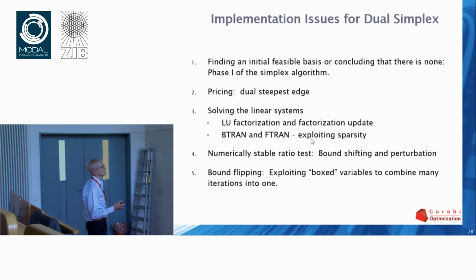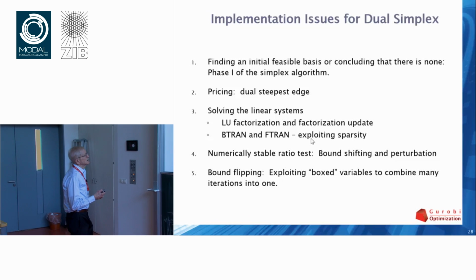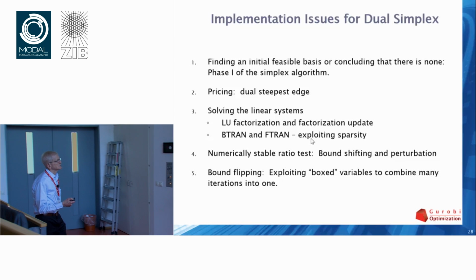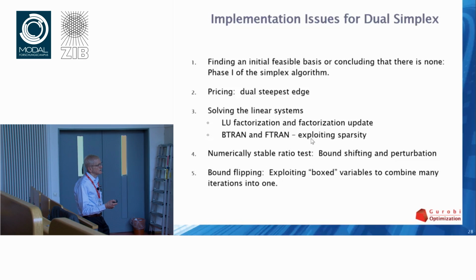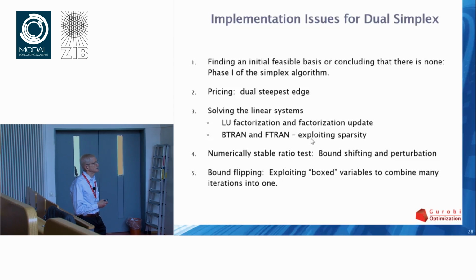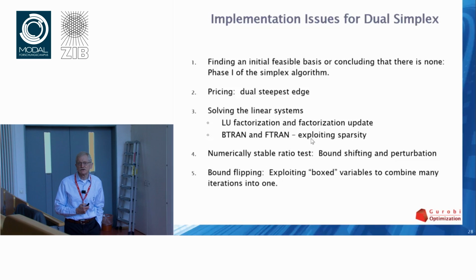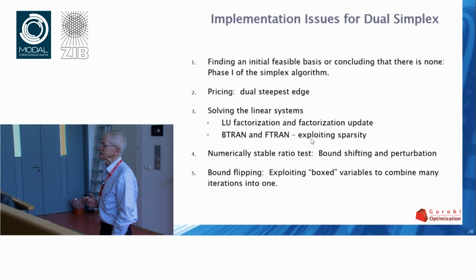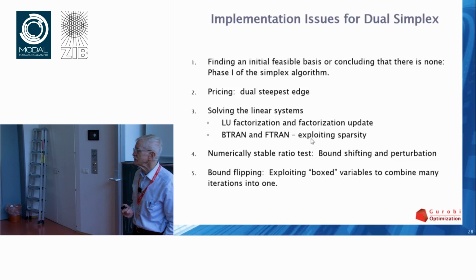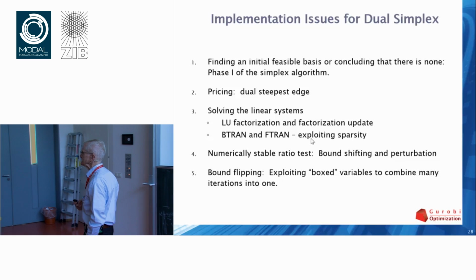Then we're going to talk about solving linear systems and the things that are involved in doing that in the right way. In particular, we will talk about these FTran and BTran things. By the way, BTran stands for backward transformation, and FTran stands for forward transformation.